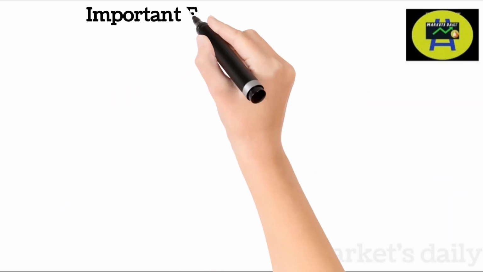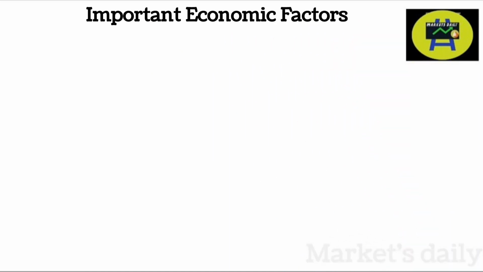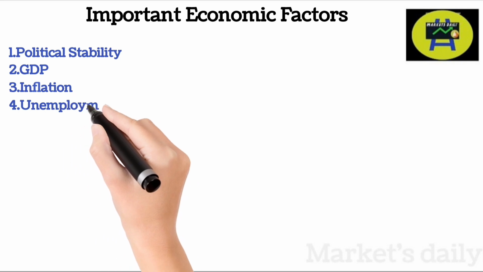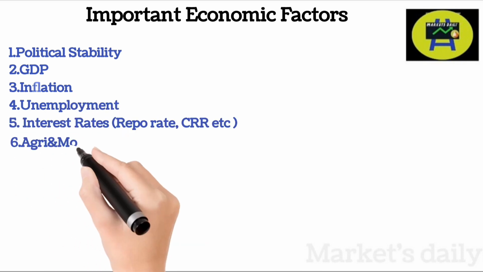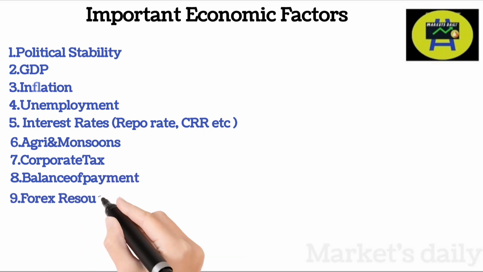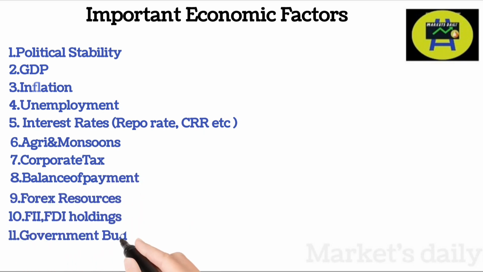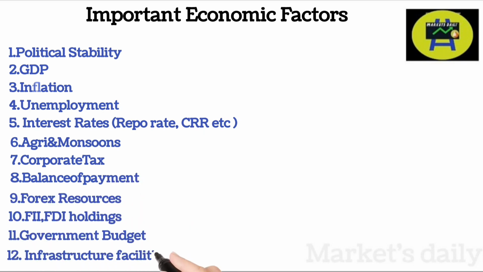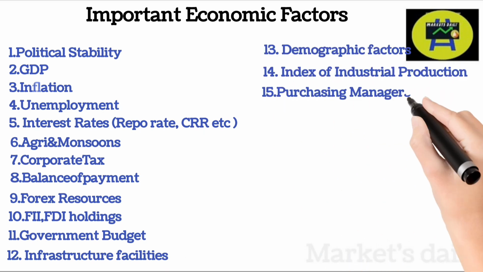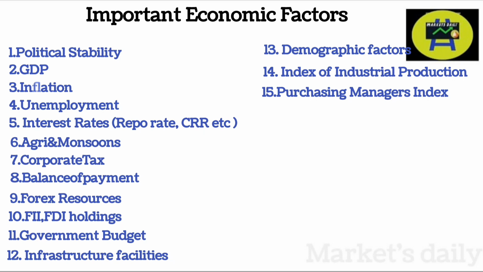Some of the important economic factors we need to analyze are political stability, GDP, inflation, unemployment, interest rates, agriculture and monsoons, corporate tax, balance of payment, forex reserves, FII, FDI holdings, government budget, infrastructure facilities, demographic factors, index of industrial production, purchasing managers index. Don't worry, I will explain these things in our upcoming videos. Today we are going to see only about political stability.